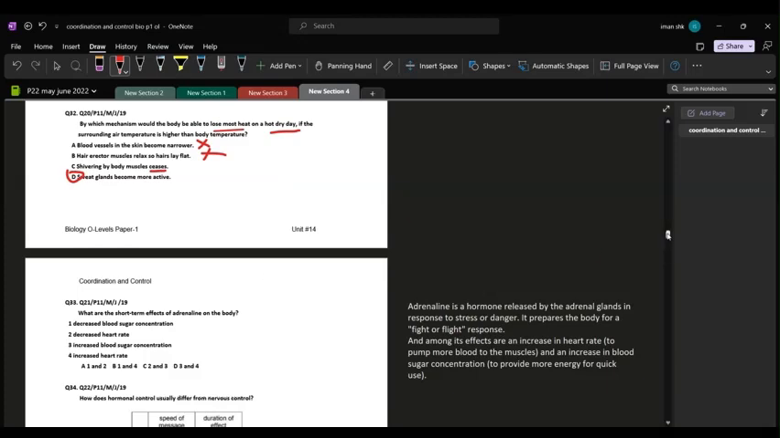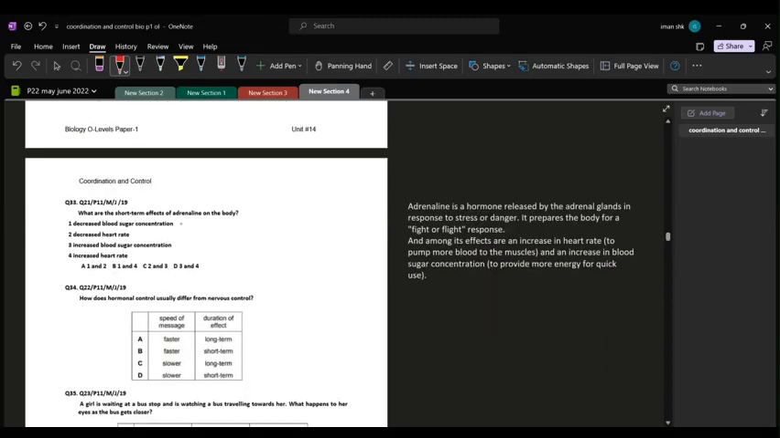Question number 33, which is our last question for today. What are the short term effects of adrenaline on the body? Adrenaline, again, is a hormone that is released by the adrenal glands in response to stress or a danger situation. It prepares the body for a fight or flight response, and its effects are an increase in heart rate because it has to pump more blood to the muscles. And there is also an increase in blood sugar concentration to provide more energy for quick use. So, 3 and 4 are the right options because they are two of the short term effects of adrenaline on the body.